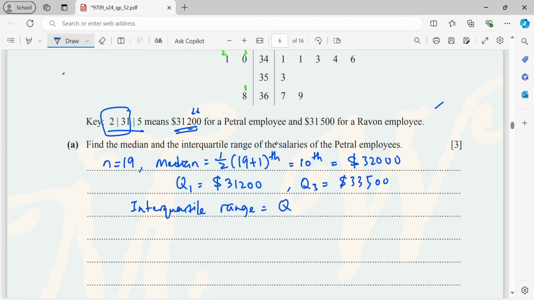Now my interquartile range. That is Q3 minus Q1. So that is 33,500 minus 31,200. Then that is going to be 2,300. Okay, done for the A.